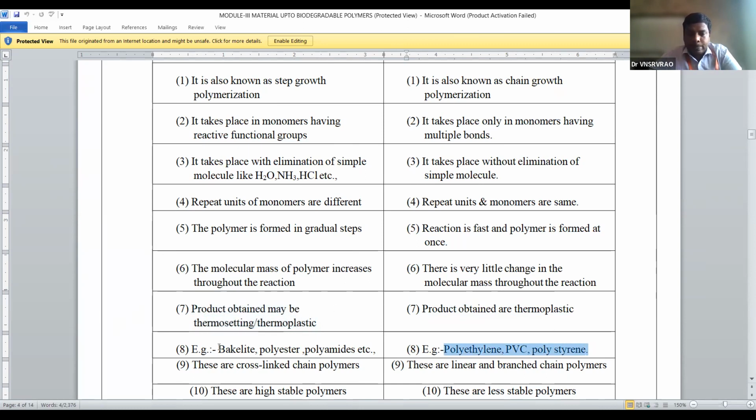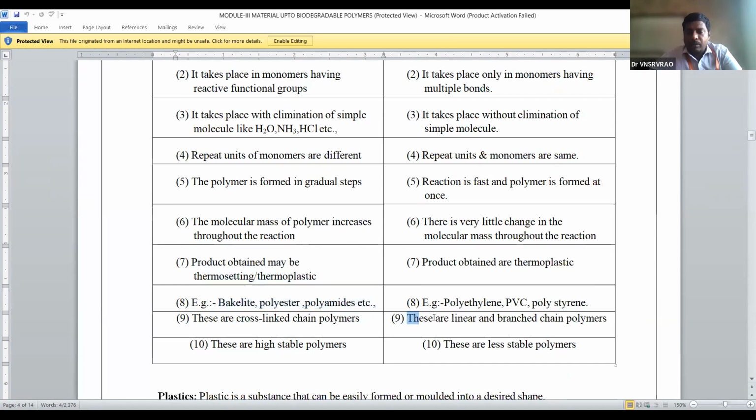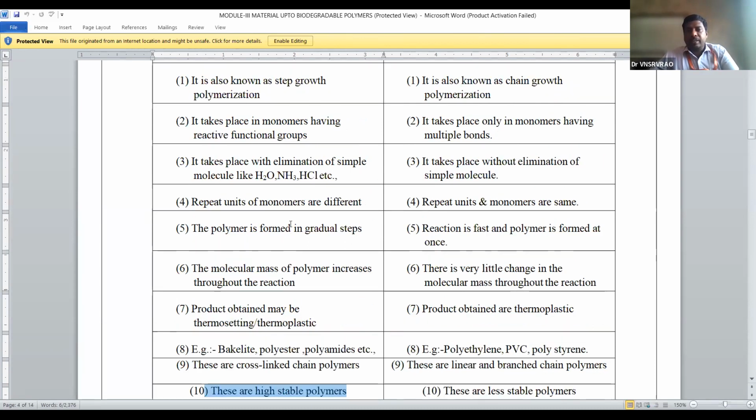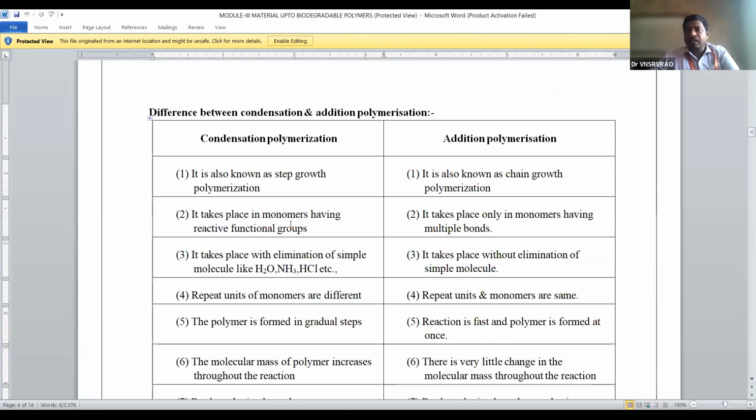Whereas the examples for condensation polymers are bakelite, polyester, and polyamides. The addition polymers are called linear and branched chain polymers, and the condensation polymers are called cross-linked chain polymers. Finally, addition polymers are less stable polymers, and condensation polymers are highly stable polymers. So this is about the overall differences between condensation and addition polymerization.